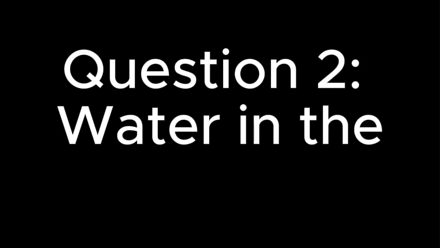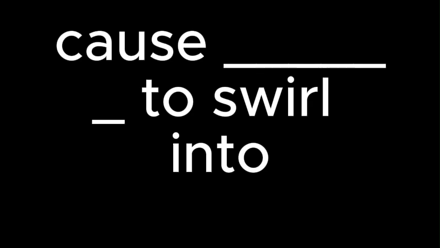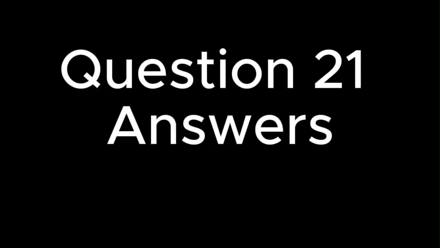Question 2. Water in the North Atlantic Ocean is pushed eastward by powerful winds, but the rotation of Earth and interference from nearby landmasses together cause it to swirl into a massive, churning whirlpool, also called the North Atlantic Gyre, that spins clockwise. Question 21. Which choice completes the text so that it conforms to the conventions of standard English? A.